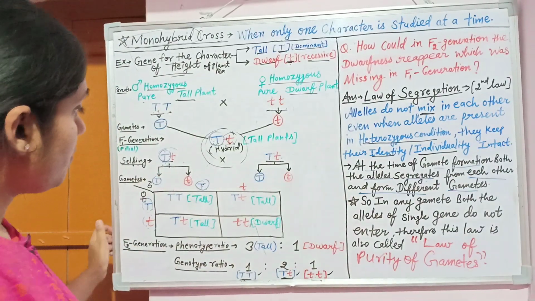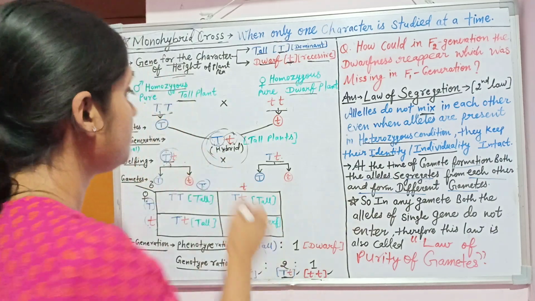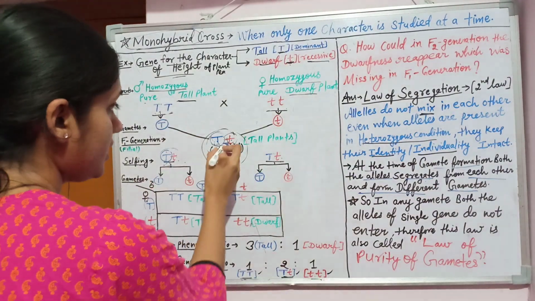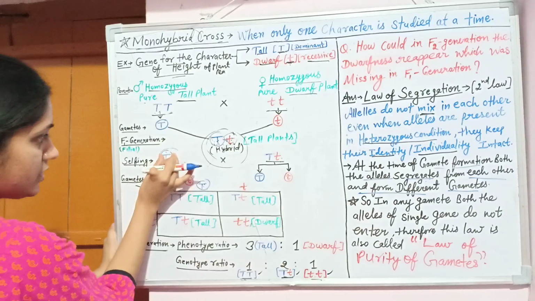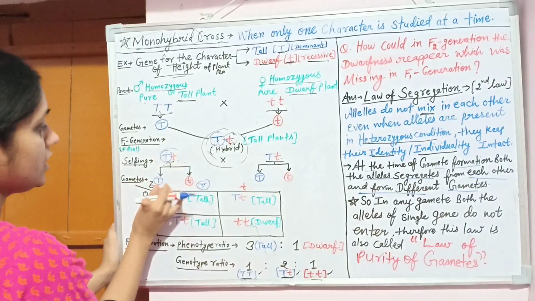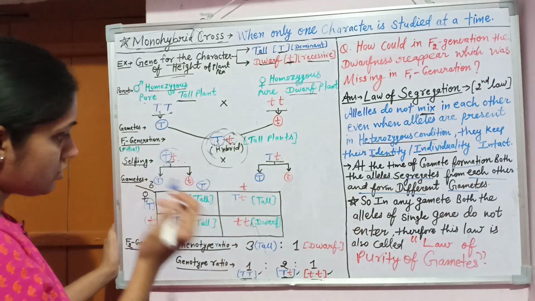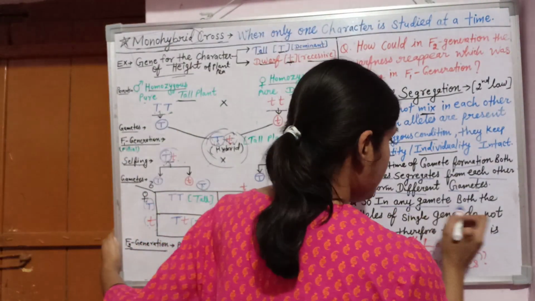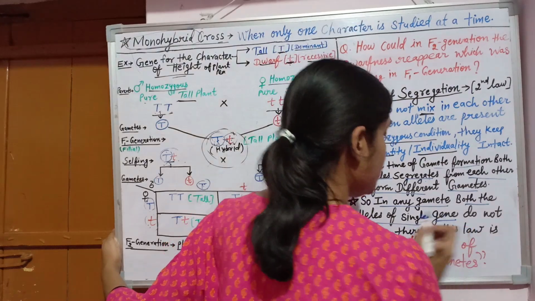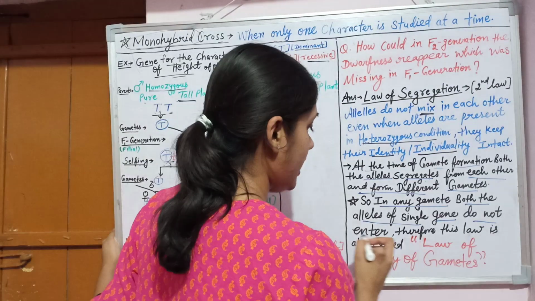So both the alleles of a single gene separate from each other and form new gametes. In any gamete, both the alleles of a single gene do not enter.